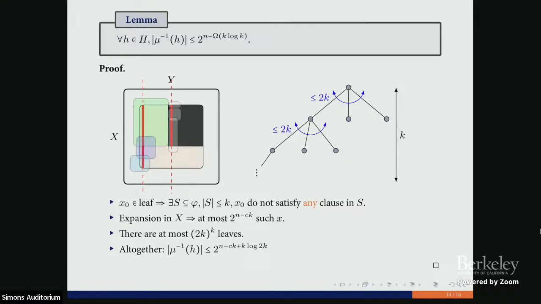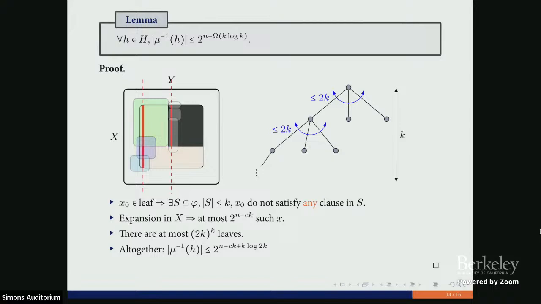Yeah, and this is the bottleneck step here, because we have a huge number of leaves, approximately k to the k, and we need the property that c is more than log k in order to run this process.